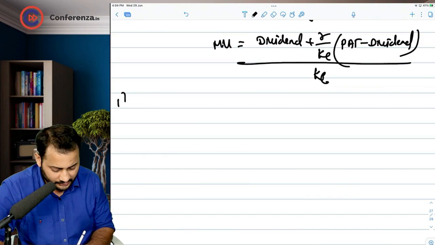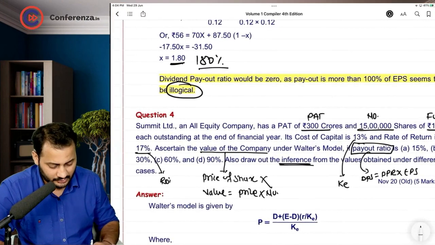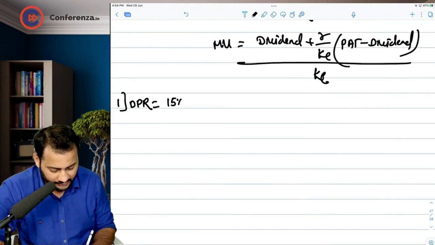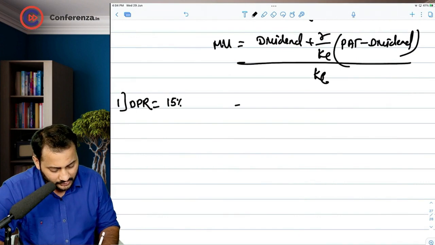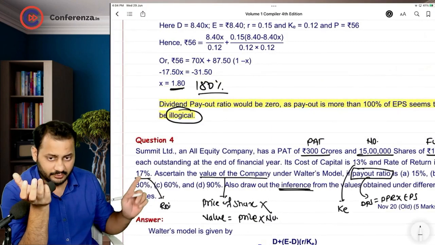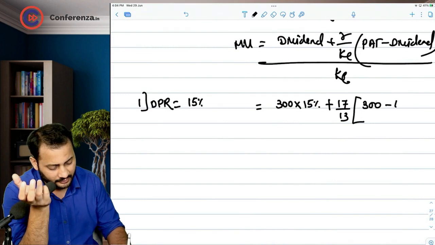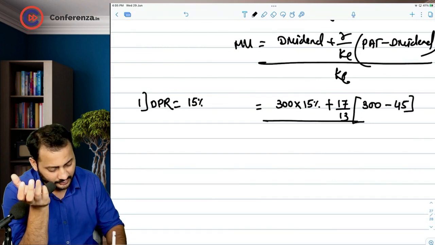Let's say the first thing, dividend payment ratio is, they are saying 15%. So if we apply this 15%, we will get the value as 300 crore is the profit multiplied by 15%, that means 45 crore, plus return on investment 17, cost of equity 13, profit 300 minus dividend 45 divided by 13%.